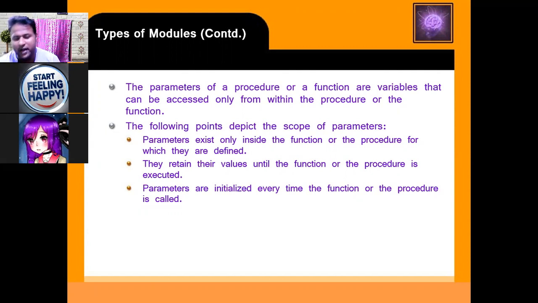So the parameter value: when you call the function, inside the brackets you pass the value. When you call the function or procedure in the main program, at that time you have to give the parameter or value to the function. The parameters are initialized every time the function or the procedure is called.